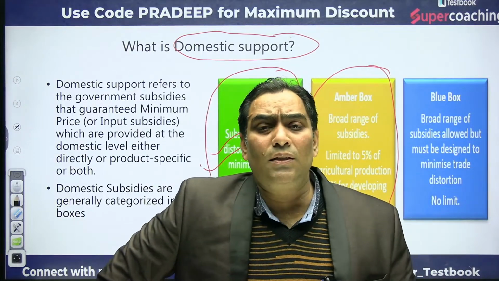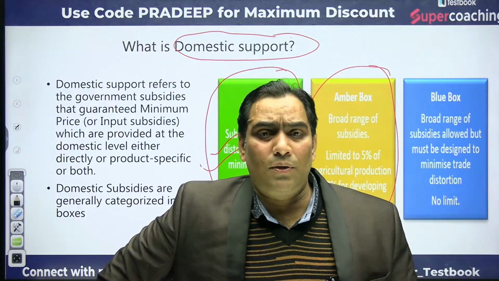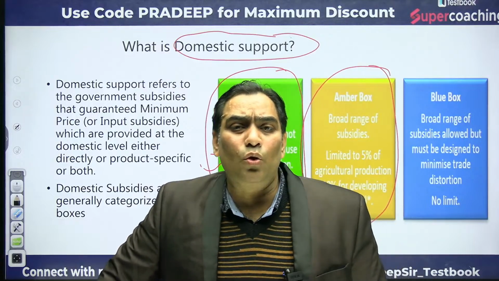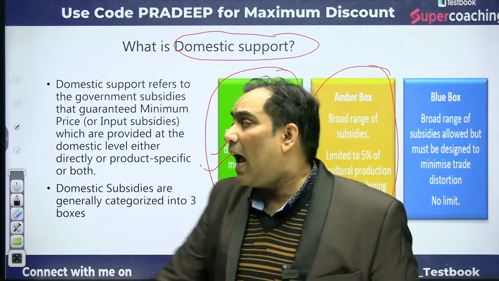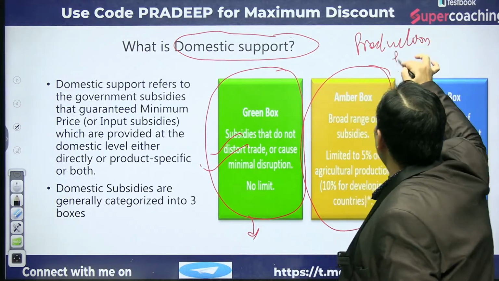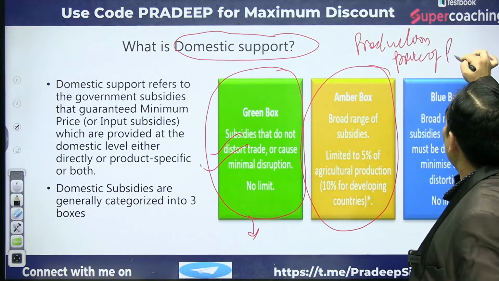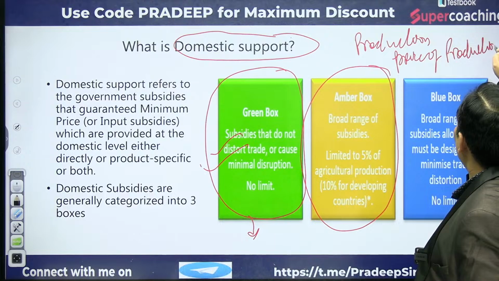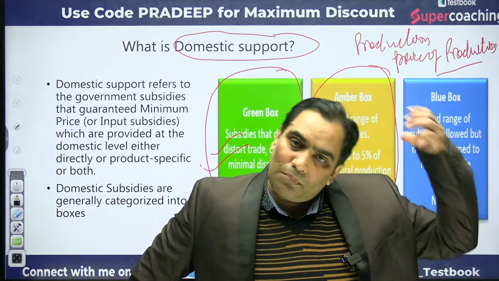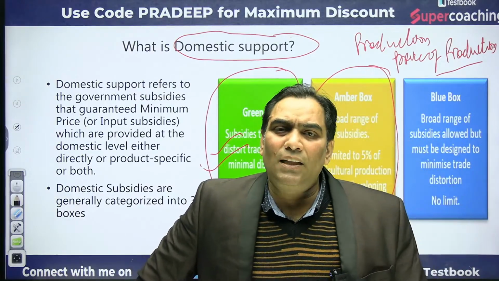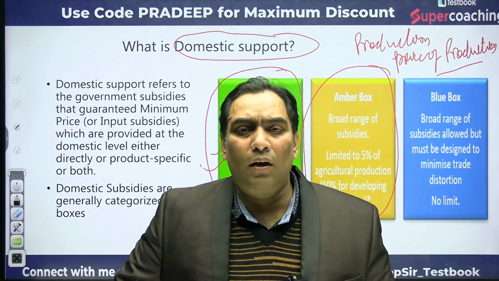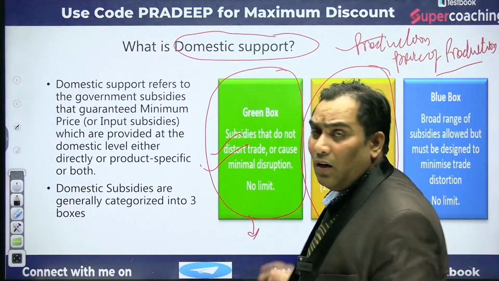Those trade distorting subsidies which are coupled with production, that means those subsidies which affect either the production or the prices of production.